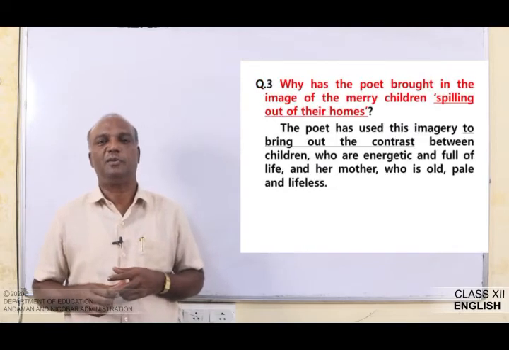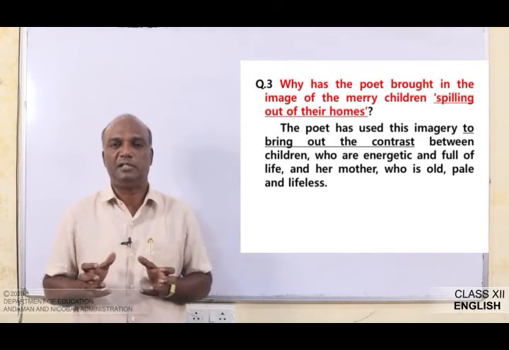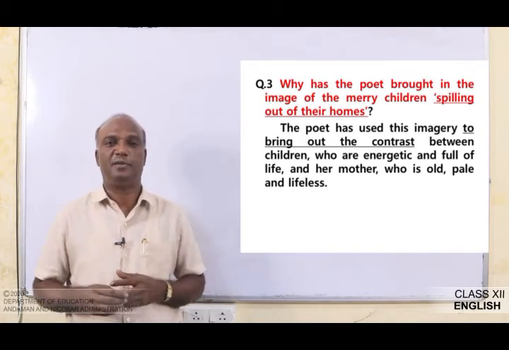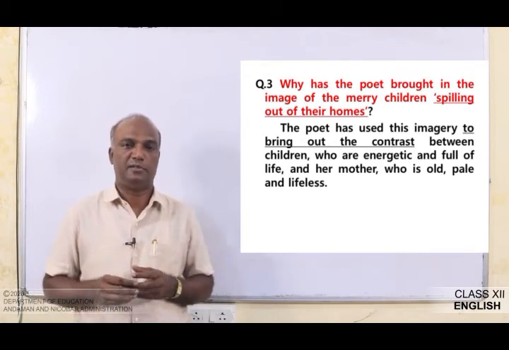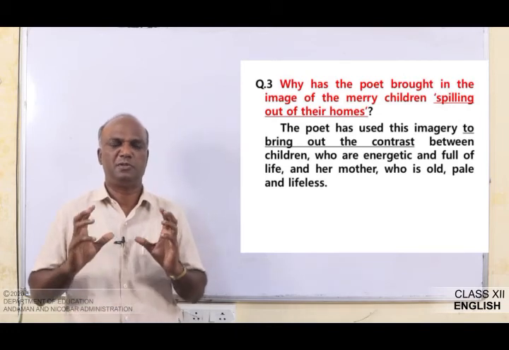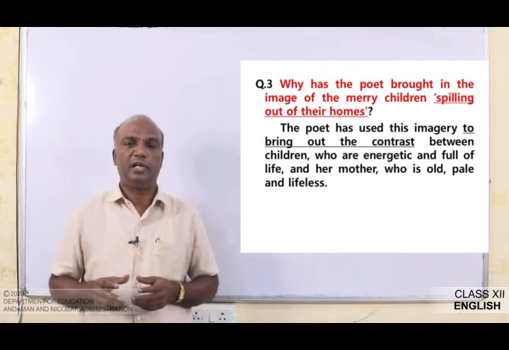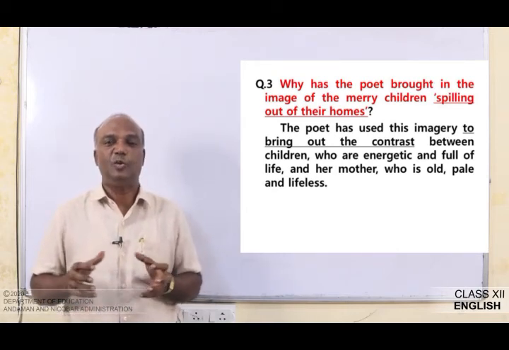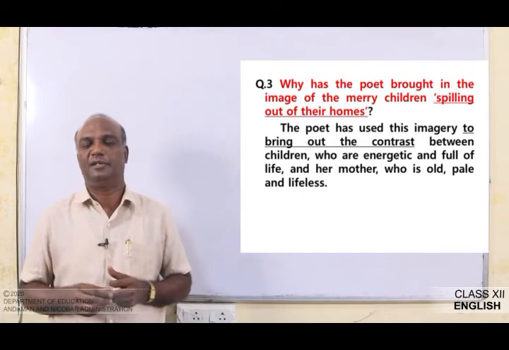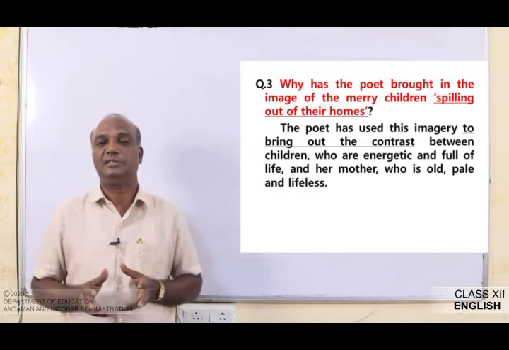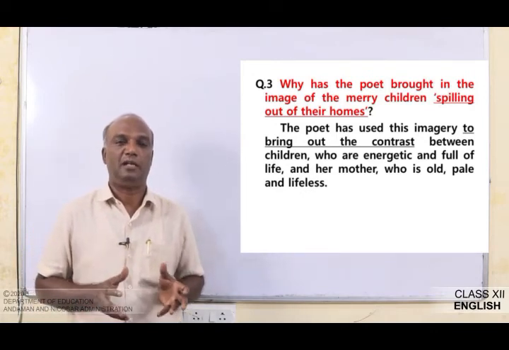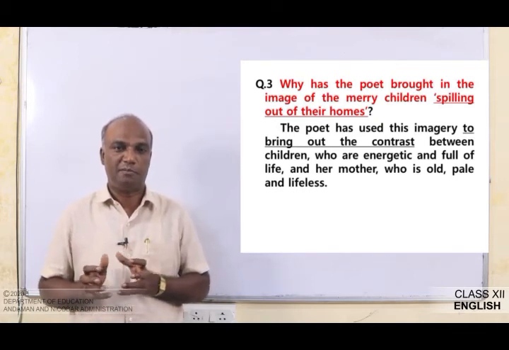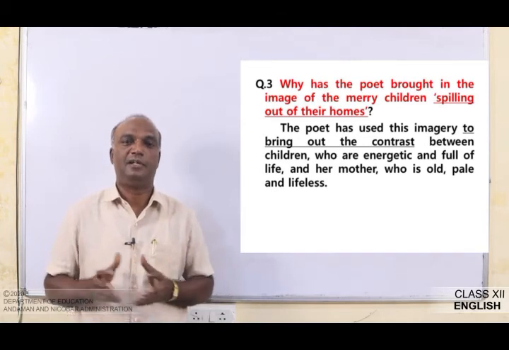Why has the poet brought in the image of the merry children, the children who are very happy, spilling out of their homes? Image means mental picture. The poet has used this imagery to bring out the contrast between children who are energetic and full of life, and her mother, who is very old, pale and lifeless. So, she wants to make the comparison of life and death.